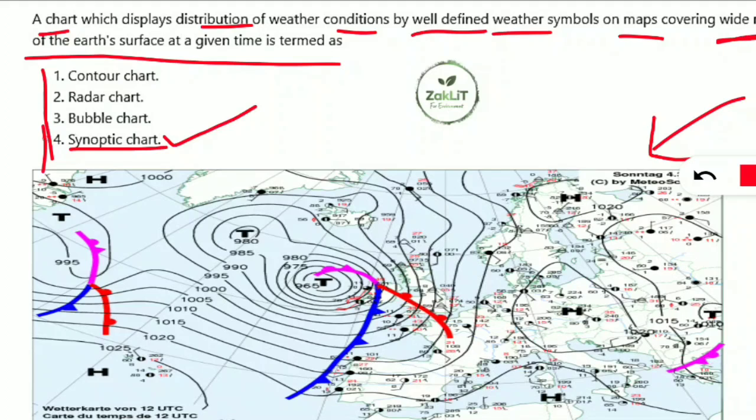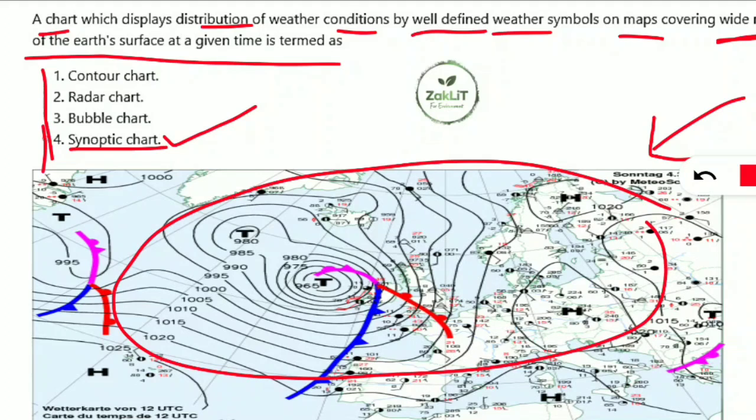Synoptic scale also you might be knowing in meteorological phenomena. Synoptic chart has a wide range of data about the weather symbols on map at a given time. You can see many symbols are given, markings given, the elevation given, all these things are given in the synoptic chart for the well defined weather condition they are predicting at a given time.